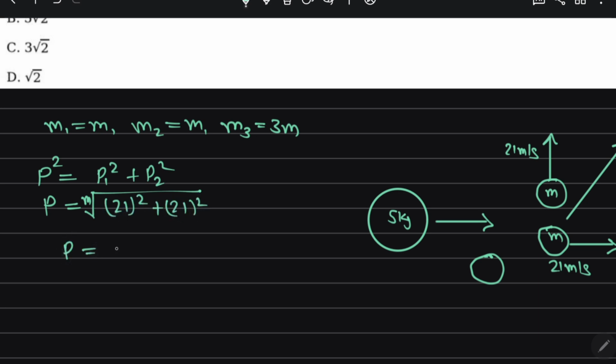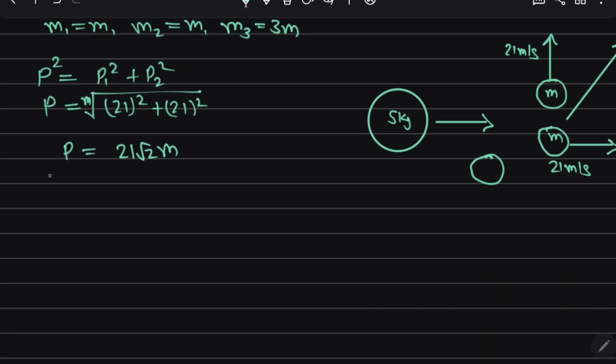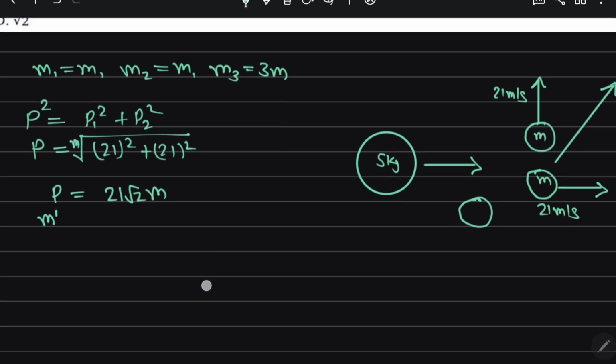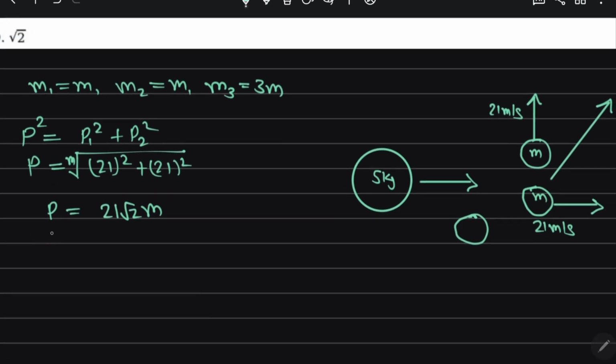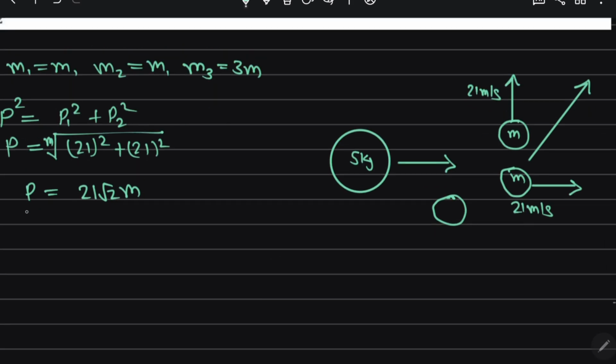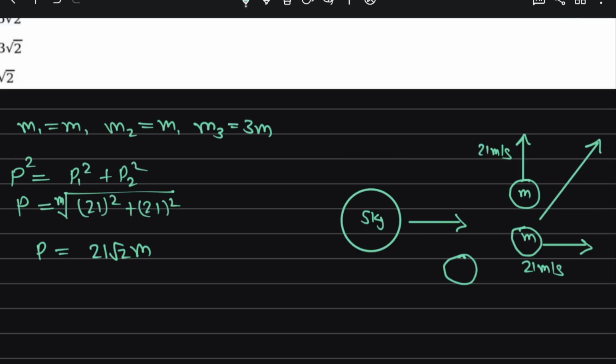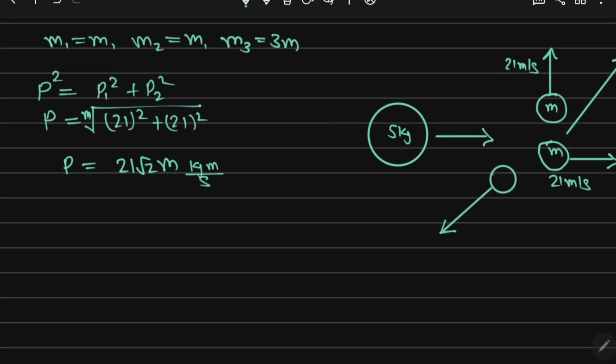This comes out to be 21 root 2 m, and I say that is m dash. The resultant is 21 root 2 m kg meter per second, right? And this resultant and this mass both are moving in opposite directions, so that the net momentum remains conserved, right?